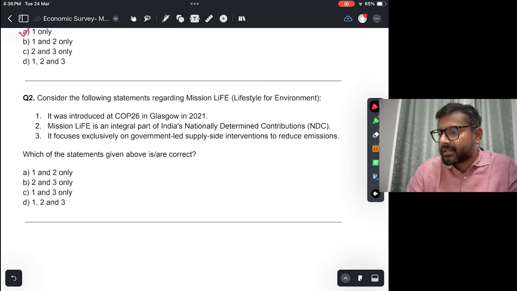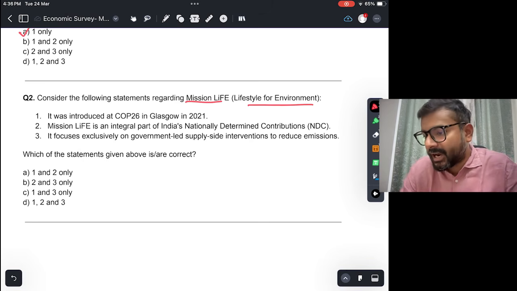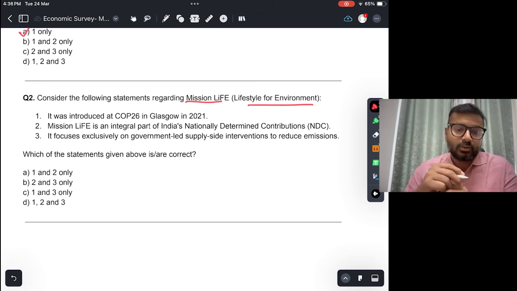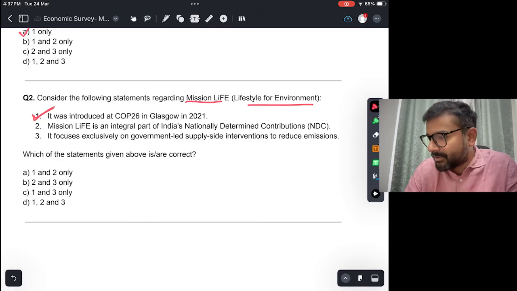Consider the following statement regarding Mission LiFE. Okay. LiFE stands for Lifestyle for Environment. It was introduced at COP26 in Glasgow, 2021. Okay. So this is true. Glasgow में COP26 हुआ था 21 में, and at that point our honorable Prime Minister introduced Mission LiFE. Okay. Mission LiFE is an integral part of India's NDC, Nationally Determined Contribution.